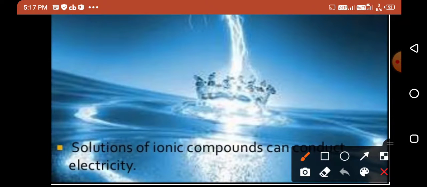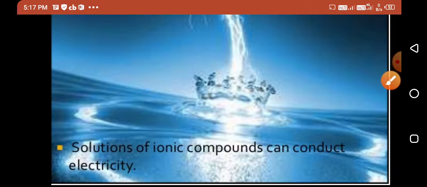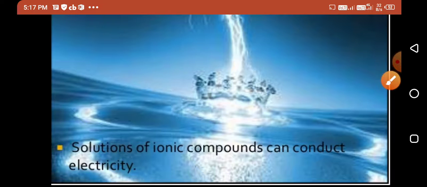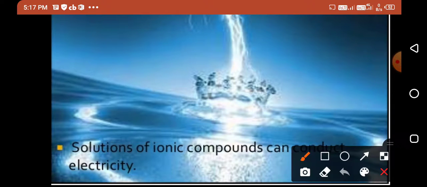A solution of ionic compounds conducts electricity because when ionic compounds dissolve in water, the ions present in the ionic compound, anion and cation, get separated, and these ions have the ability to conduct electricity, so the solution of ionic compounds can conduct electricity.